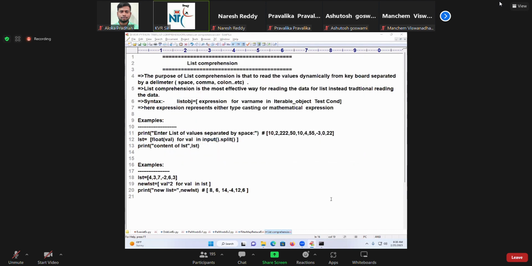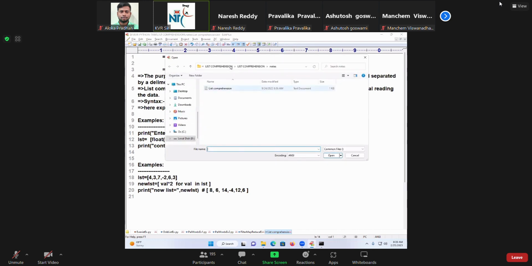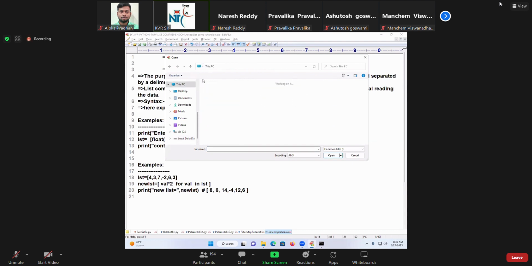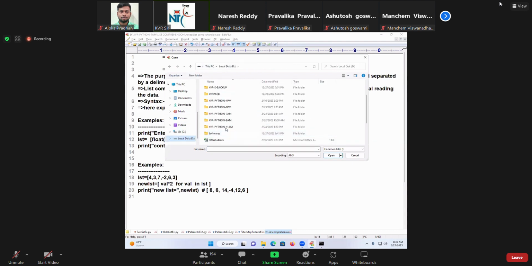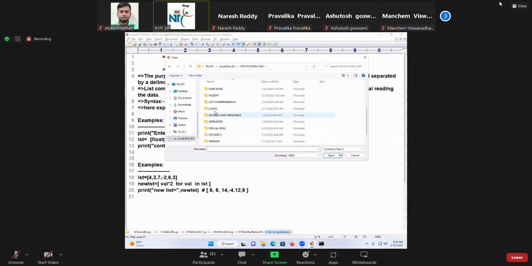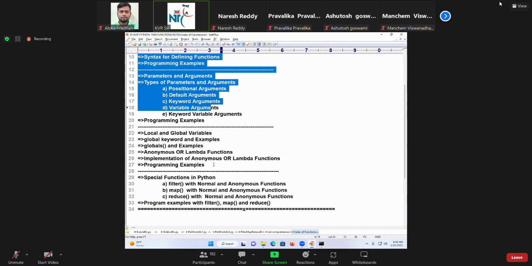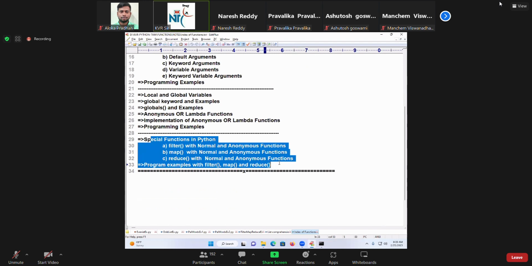Tomorrow's class, that is Monday's class, I'll go for modules. With this, what is completed? See the index of functions once. Go to this place, 7 a.m., D column, and under that functions you see all sorts of things were discussed, and special functions, a lot of things came into the picture.